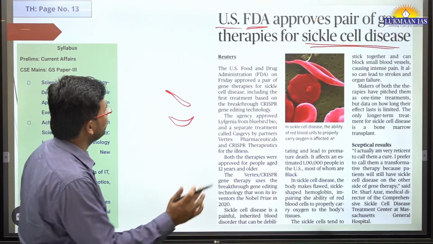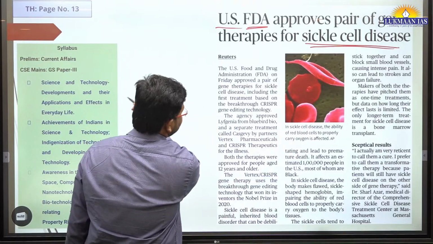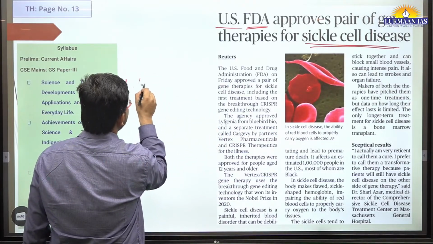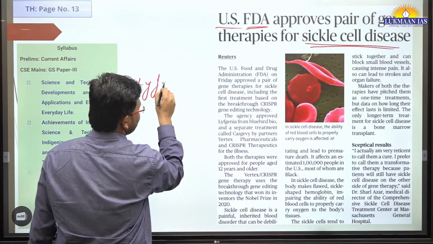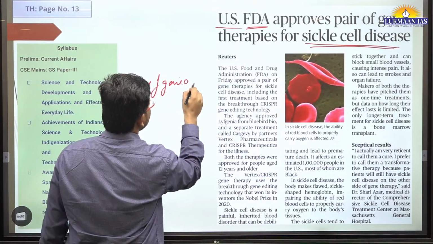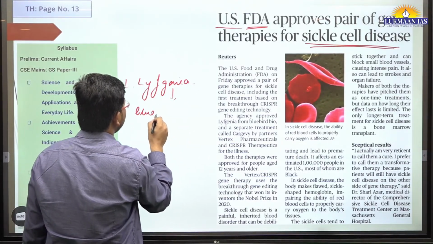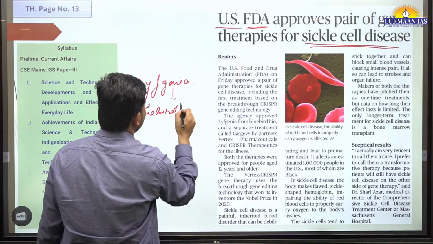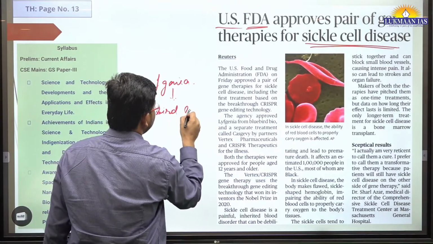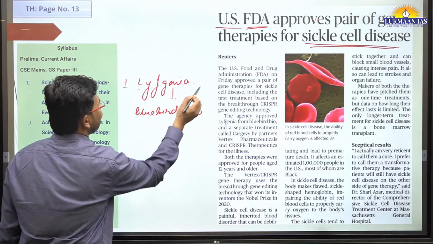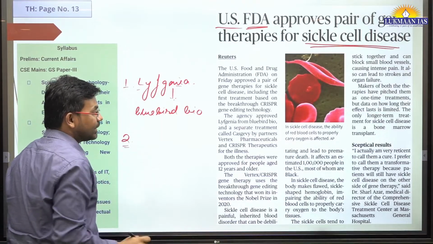What are those 2 methods? The first method is known as Lyfgenia. Lyfgenia has been introduced by Bluebird Bio, which is a company. What is the other therapy?